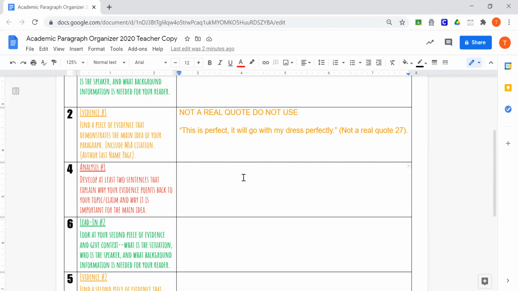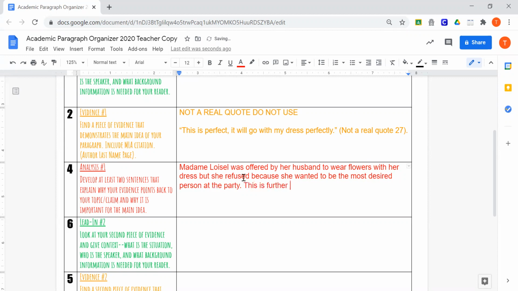Okay? So here's how you write an analysis. I need to explain. So I'm going to say, Madame Loisel was offered by her husband to wear flowers with her dress. But she refused because she wanted to be the most desired person at the party.